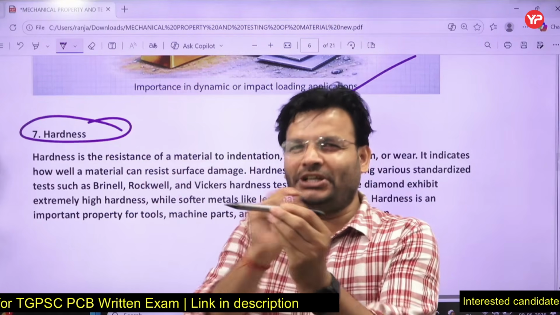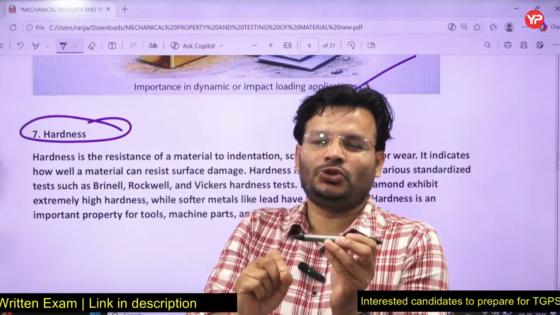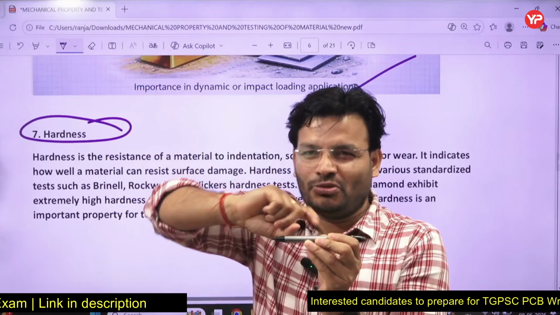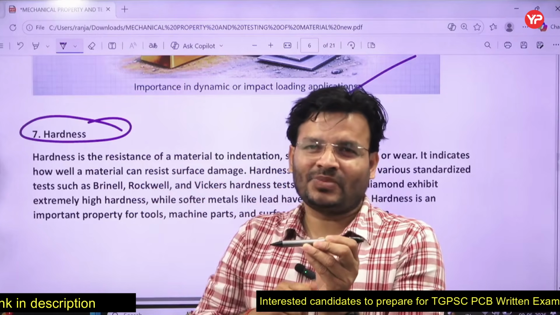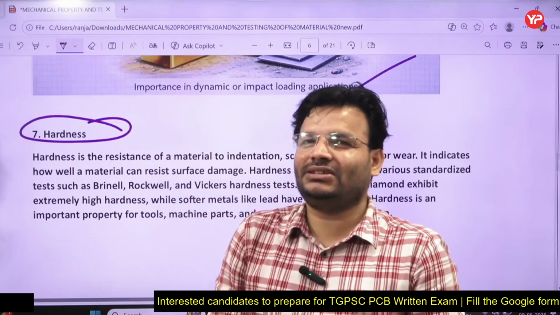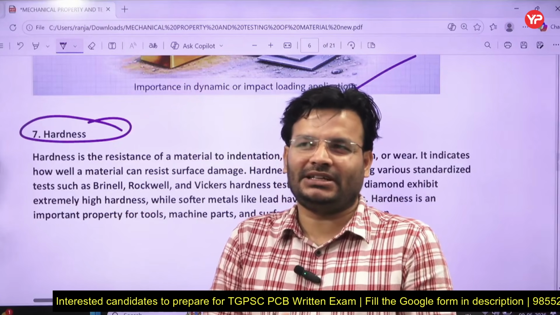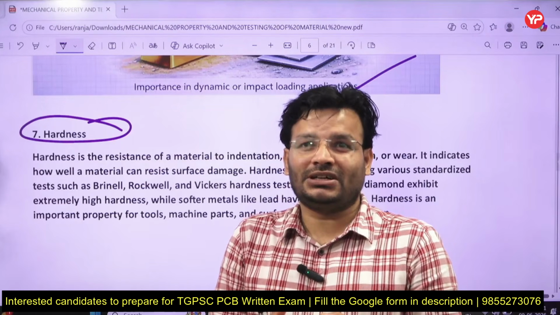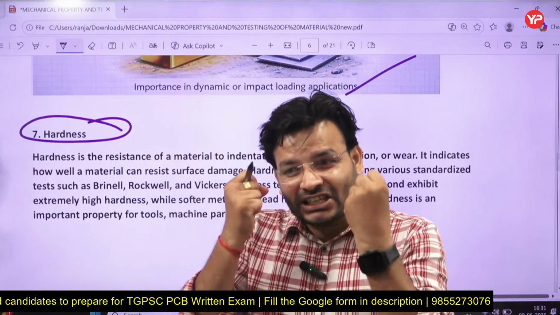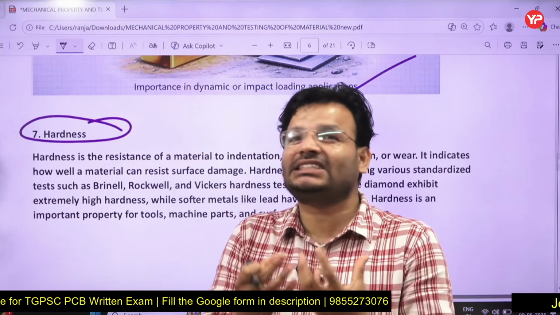If this body is hard, it will be difficult for me to make an indentation, to make a hole over that, or to make a scratch over that. This is that property of material which gives resistance against indentation, penetration and scratching.